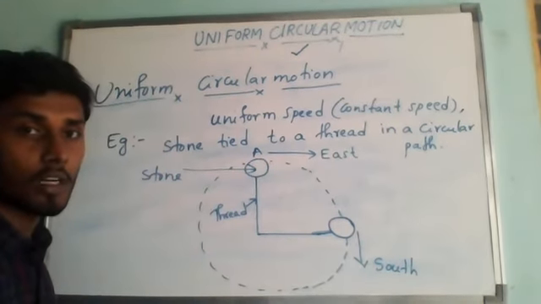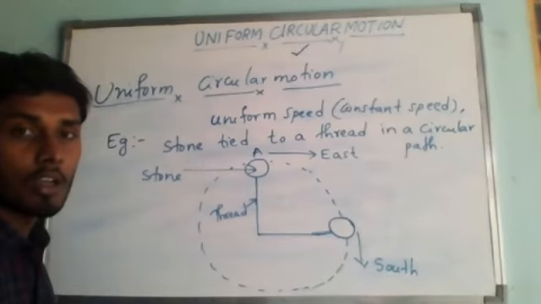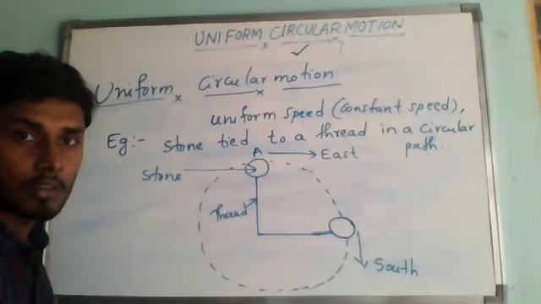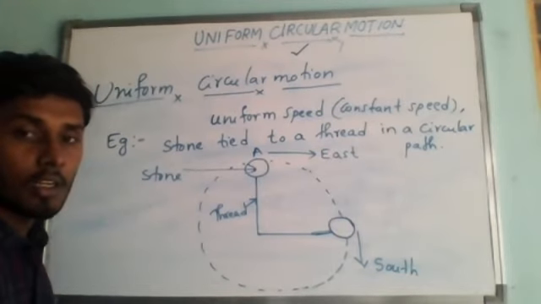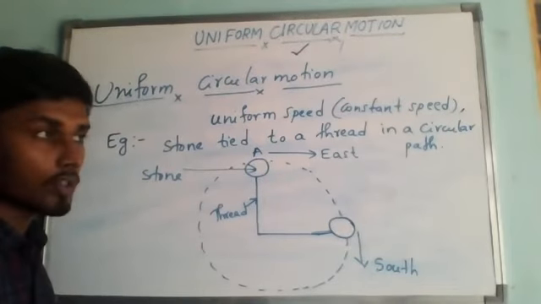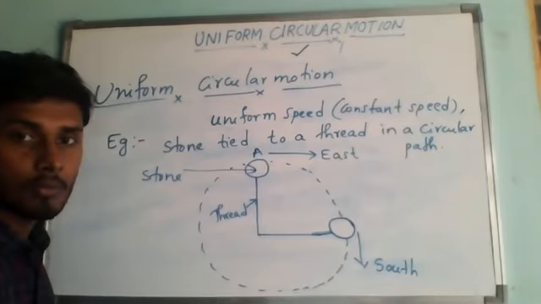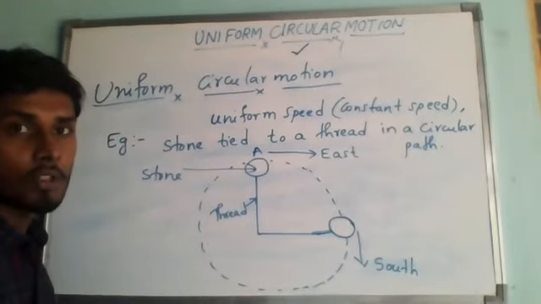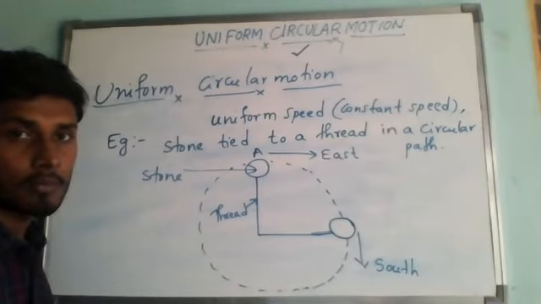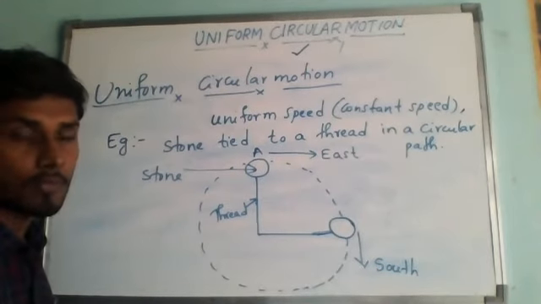Next, after this, down you can write: a force is needed to produce circular motion.